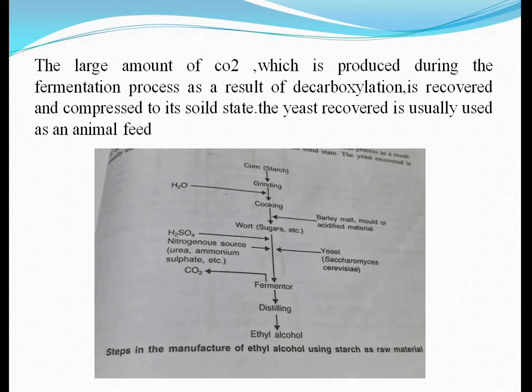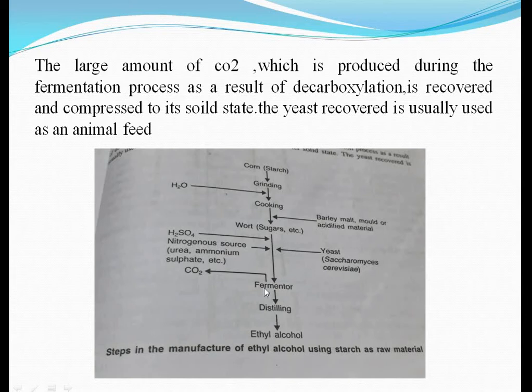So here you see the steps in the manufacture of ethyl alcohol using starch as a raw material. First we saw the steps in the manufacture of ethyl alcohol using molasses as a fermentation substrate. Here we are using starch as a raw material. As I said earlier, the starch source is corn, and the corn is ground and cooked well, and here wort, that is the sugars, is obtained.